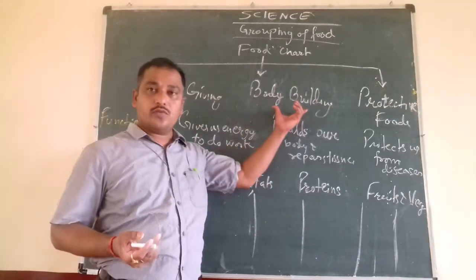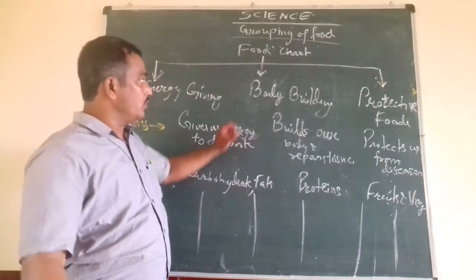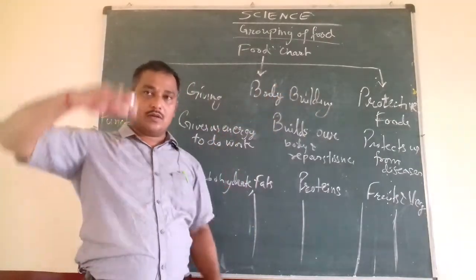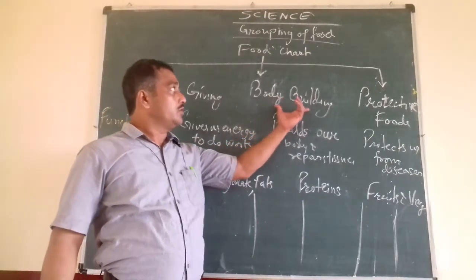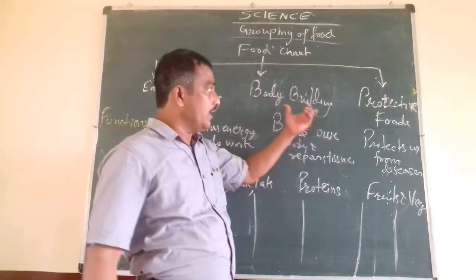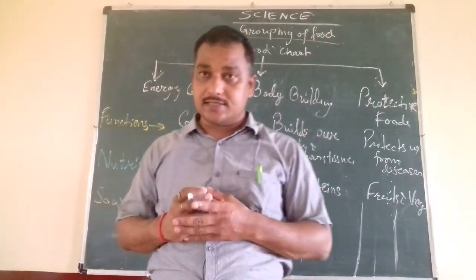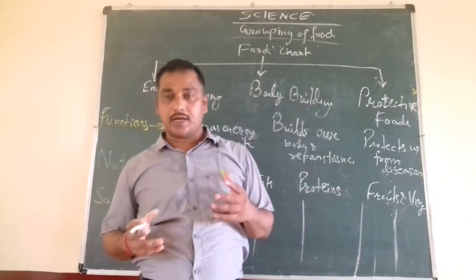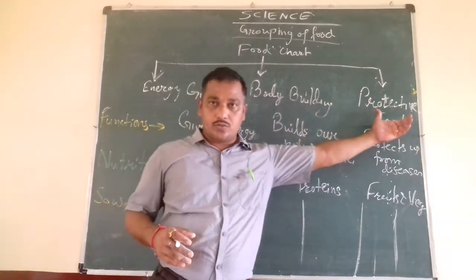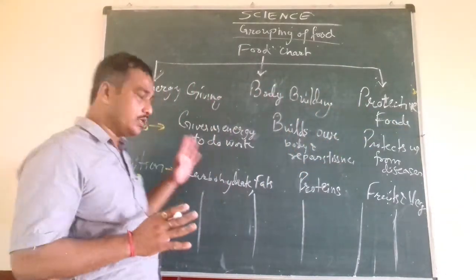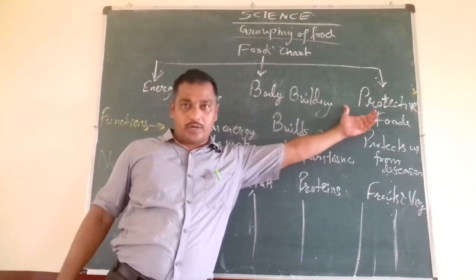Similarly, those foods which build our body, like you are growing in height and daily your body is growing, the physical growth and mental growth of the person is because of the bodybuilding food which we are eating. And similarly, protective food protects us from any diseases, so we will not fall sick, any type of disease will not occur to us. So what are the three groups of the food items? Energy giving food, bodybuilding food and protective food.